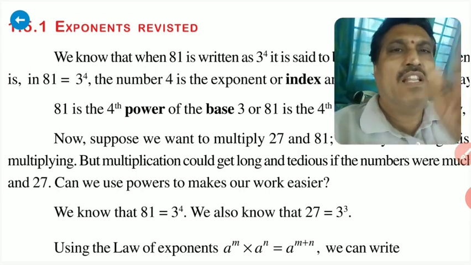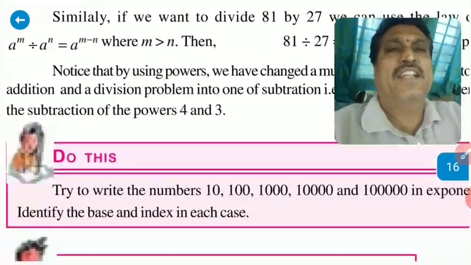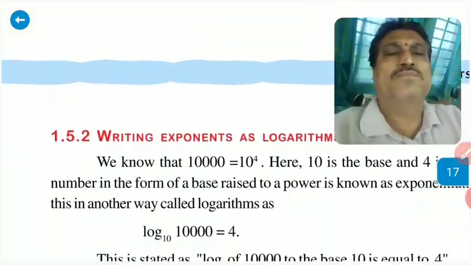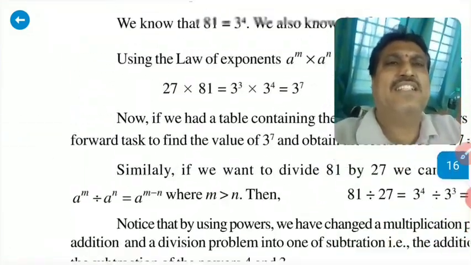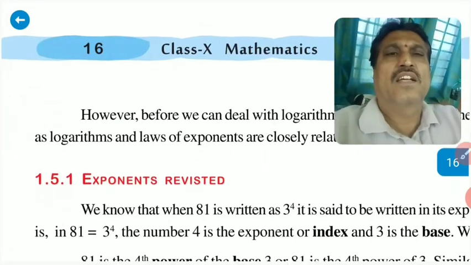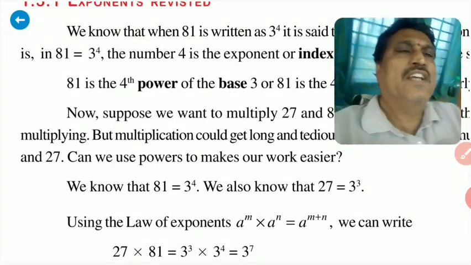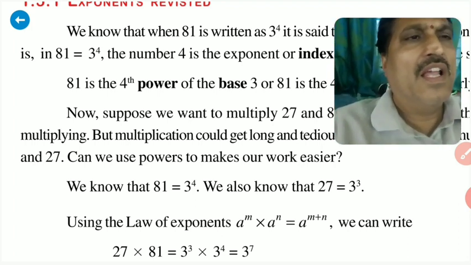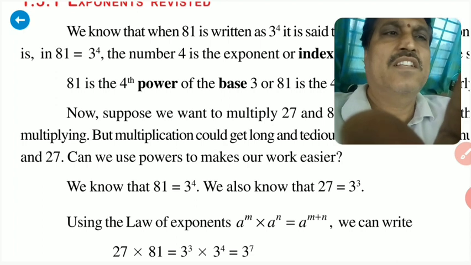So in another form, we can write this in logarithmic form. See here in this example, as per the definition, if a power x is equal to n, so instead of a power x, here 3 power 4 is there.